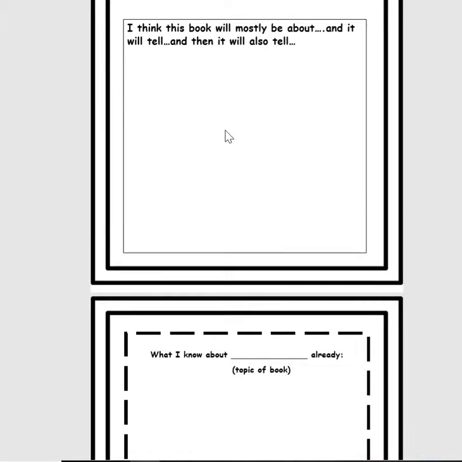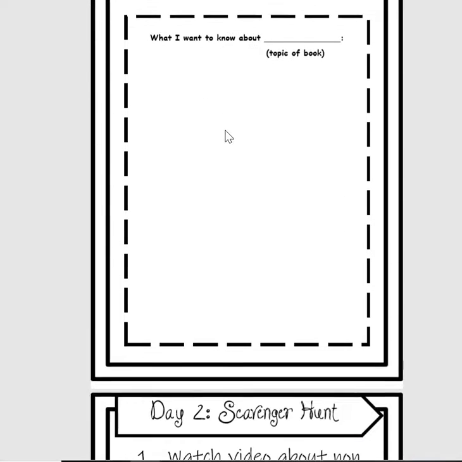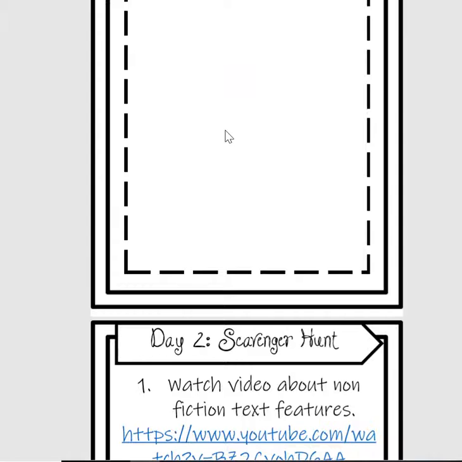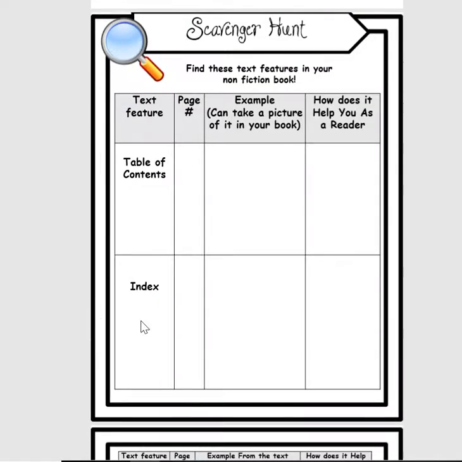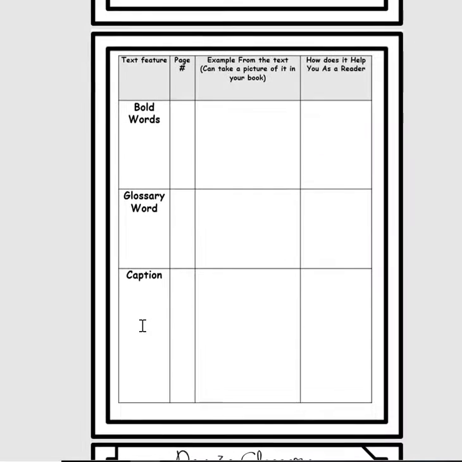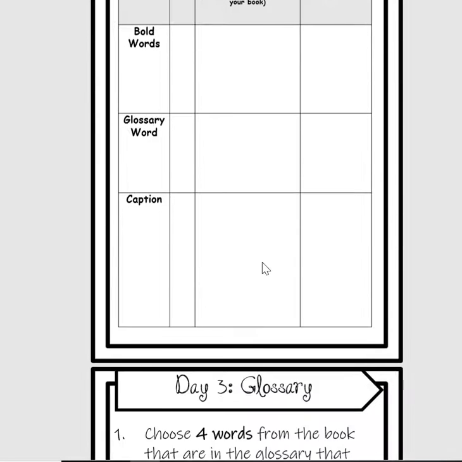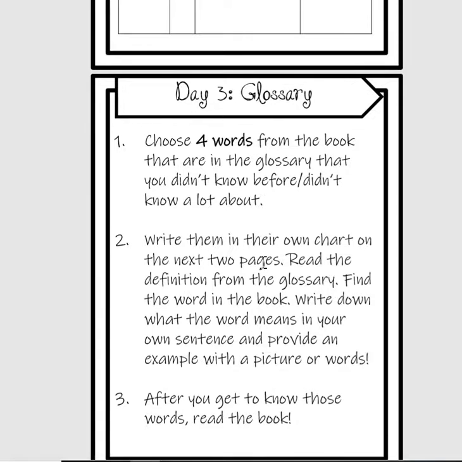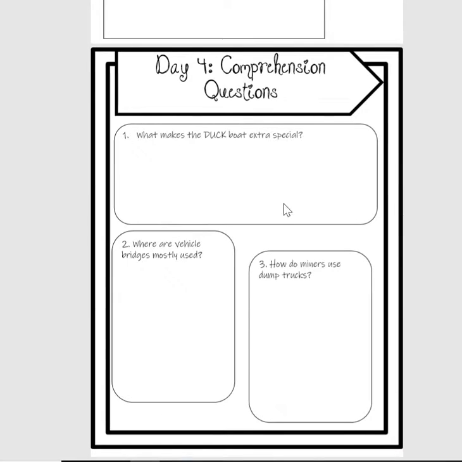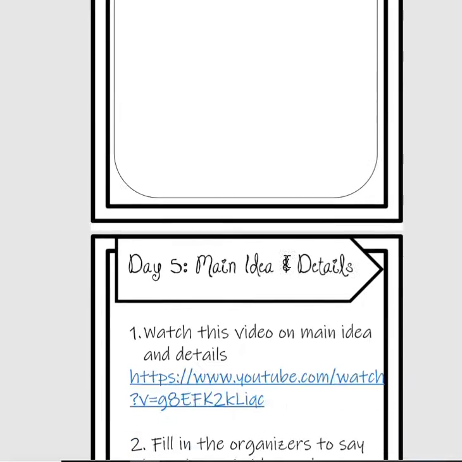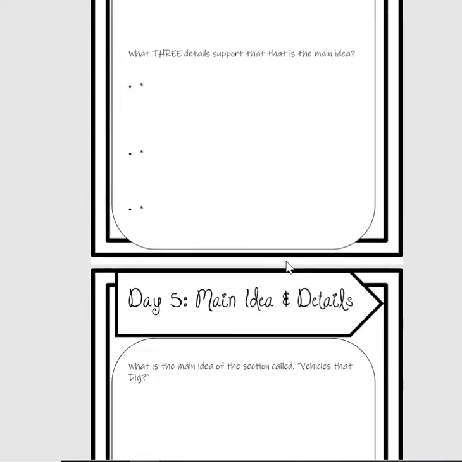What do they think the book's going to be about? What do they predict? What do they know already about this topic? Which is really important for nonfiction reading prior to reading that book to kind of get your head in the mindset of the topics that the book is about. Then they're going to be doing a nonfiction scavenger hunt. They're going to be looking for a table of contents, index, bold words, captions, and so on from the book, and then how does it help them as a reader. And then they're going to be looking at the glossary, what new words did they learn from the book. Then they're going to be answering some comprehension questions about that specific book, and then main idea and details.